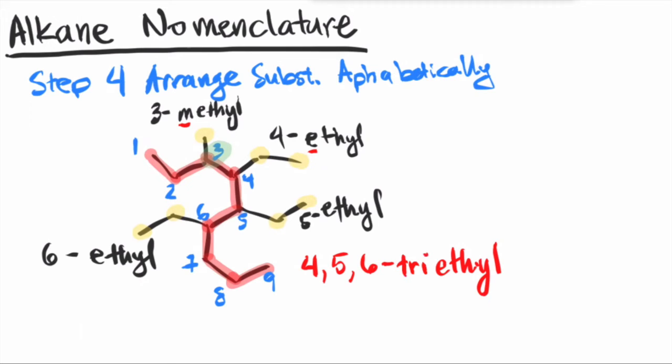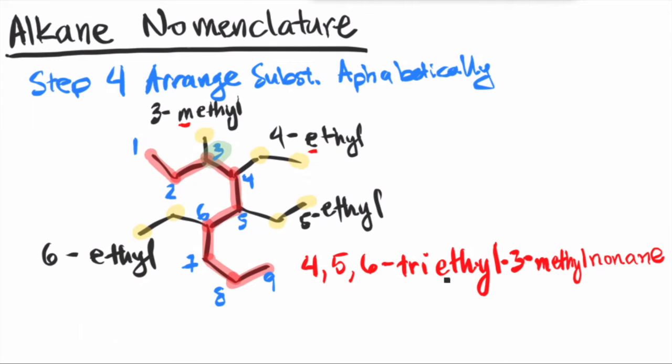So it's 4, 5, 6 triethyl. Then we name the methyl group, which is 3-methyl. So again, we put a dash in between every substituent and the locant. So 3-methyl. And now we just add in the final parent name, which was "no name." And we don't use a dash in between that. So the name of this compound is 4,5,6-triethyl-3-methyl-no name.